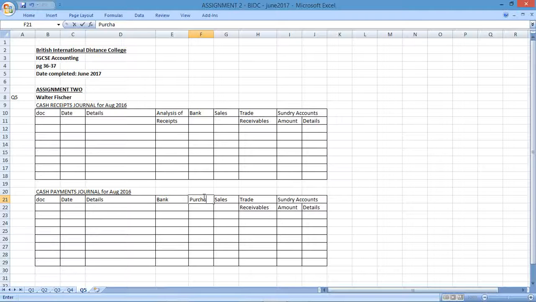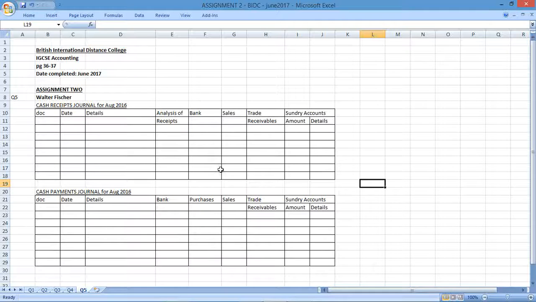Again, all these different columns could be anything in particular, because remember, the company decides what columns they're going to be creating in each of these journals. You could literally have a column for every single possible account, but transactions that occur more often that affect specific accounts normally have column names. So purchases, you should be making purchases, and there should be some cash payments for them, and therefore that should be a column. There could be a column for trade payables, because you pay your creditors, and there could be anything else.